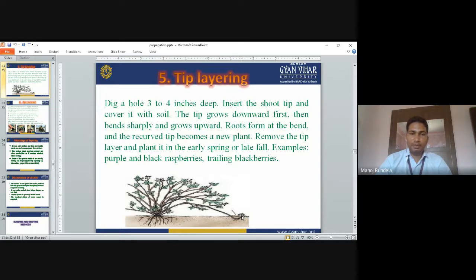Remove the tip layer and plant it in early spring or late fall. Examples are purple and black raspberry and trailing blackberries. For blackberry and raspberry we normally go for tip layering. In this we bend the tip portion of the plant.